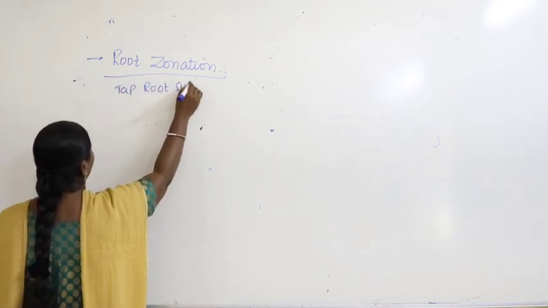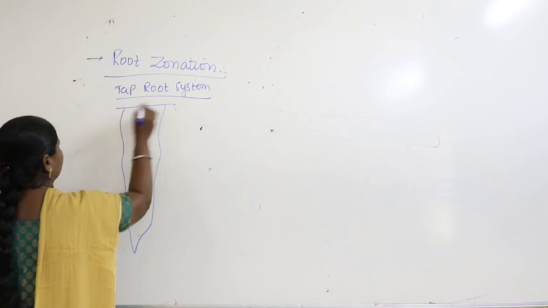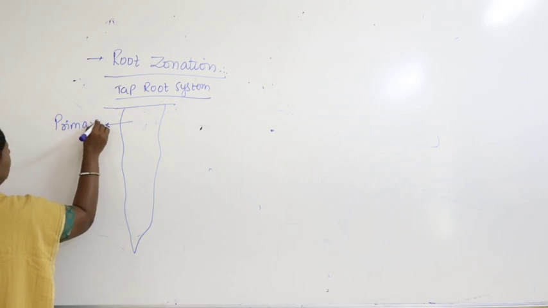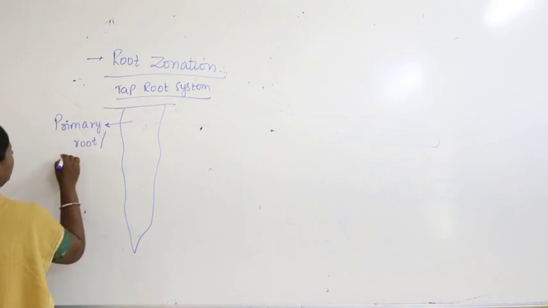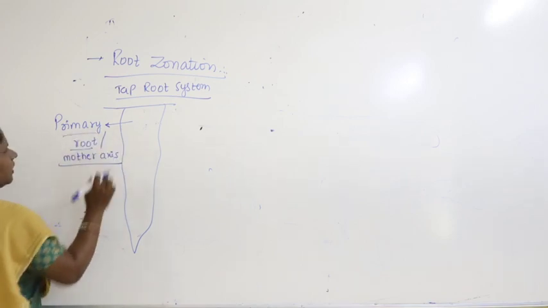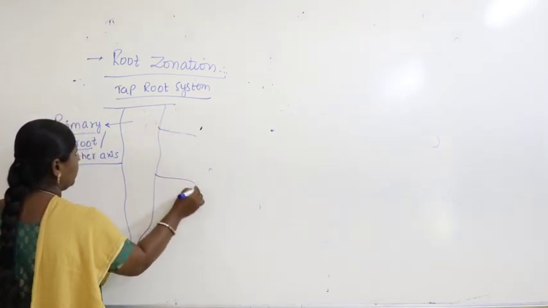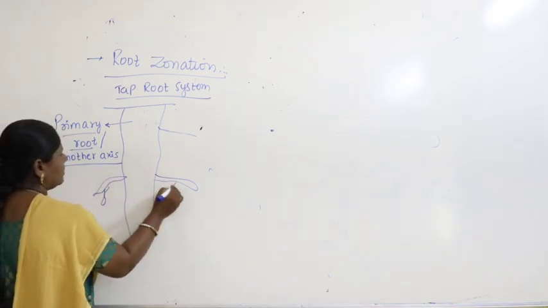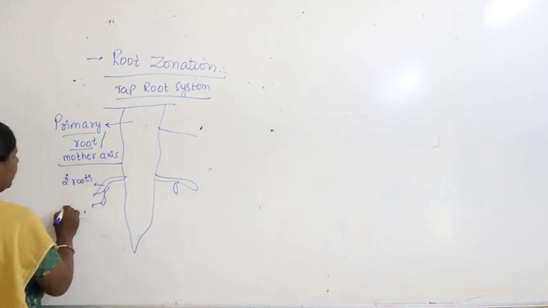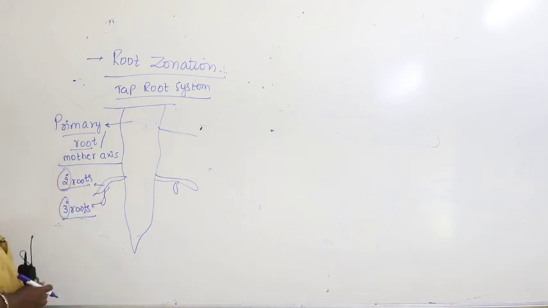If you look at the taproot system, you all know very well what we call this: the primary root, or mother axis. This leads to the formation of lateral roots, which are called secondary roots, and these are called tertiary roots. Secondary roots and tertiary roots.